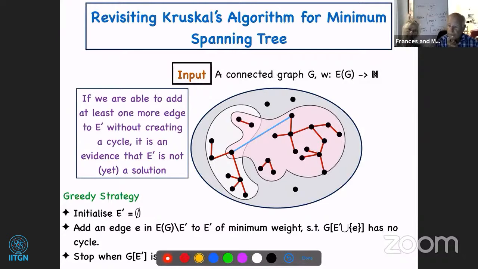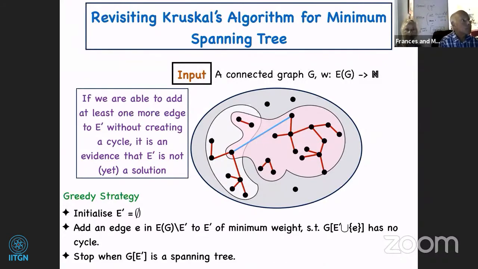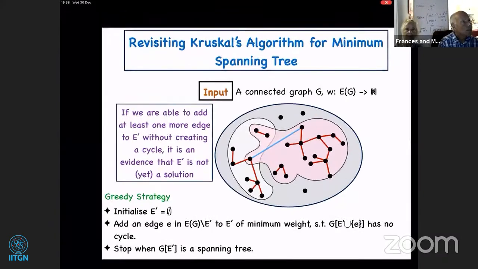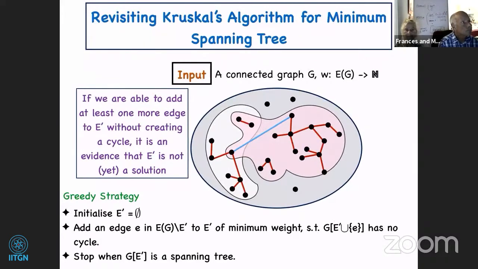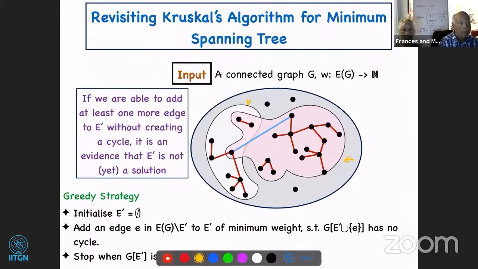Suppose we have two subsets of edges, as we are greedily and iteratively building our solution, say this white set and this pink set of edges. Notice that the pink set has way more edges than the white set. The additional property here is that any spanning tree of a connected graph has exactly n-1 edges.